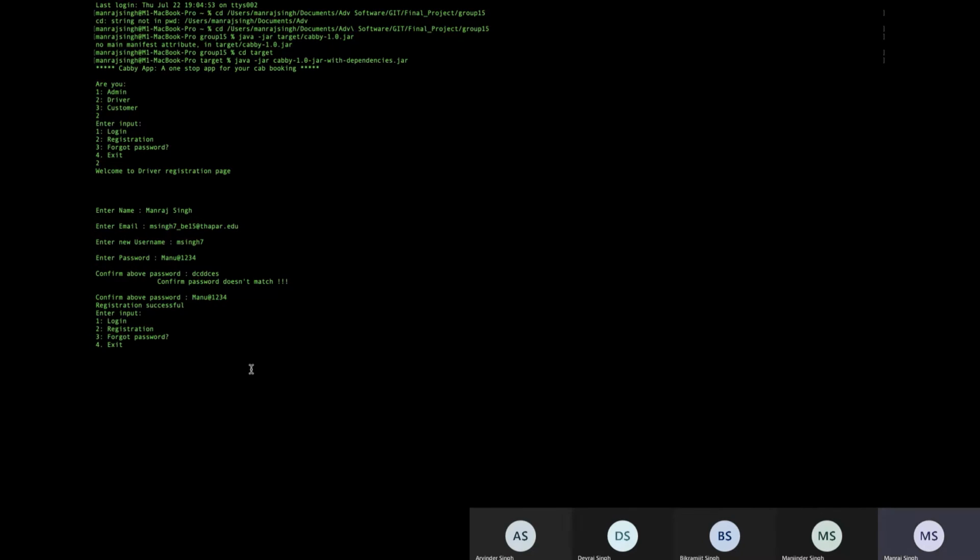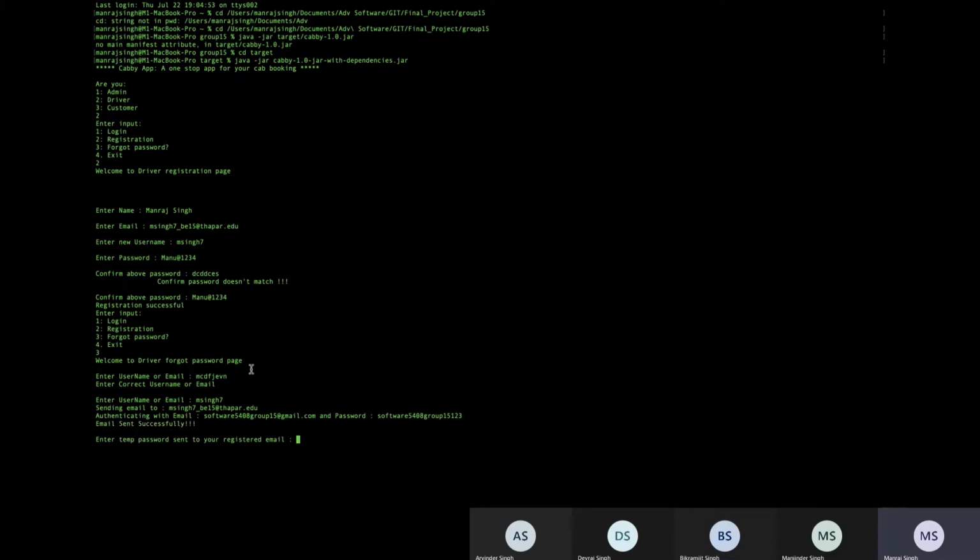Now, next thing is forgot password. If the person selects the forgot password option, he will be asked to enter the email address or the username. If I enter a wrong username or email address, it will throw an error to enter the correct username or email. Then the person will be asked to enter the email address or the username again. I'll enter the username over here.